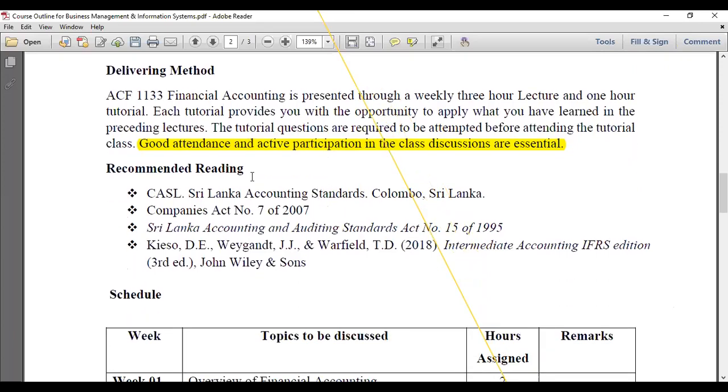Recommended reading. These are the recommended readings you have, right? I will upload some accounting standards, CASL, Chartered Accountancy of Sri Lanka, Sri Lankan Accounting Standards and Company Acts, right? Then after November 15th of 1995, Sri Lankan Accounting and Auditing Standards, as well as another important book you can refer, Intermediate Accounting, IFRS edition. I think the e-version is not there. Right? These are the recommended readings, right?